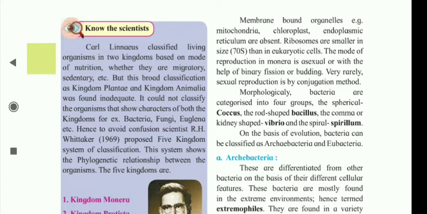The mode of reproduction in Monera is asexual, with the help of binary fission or budding. Very rarely, sexual reproduction is by the conjugation method. Morphologically, bacteria are categorized into four groups: the spherical coccus, the rod-shaped bacillus, the comma or kidney-shaped vibrio, and the spiral-shaped spirillum. On the basis of evolution, bacteria can be classified as archaebacteria and eubacteria.